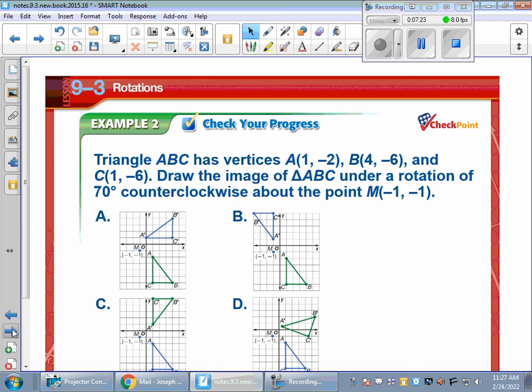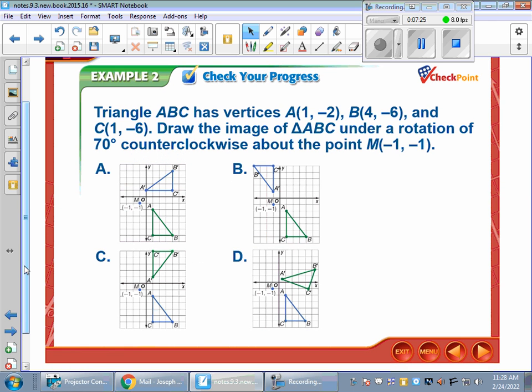And then the last one here, I'm not sure if you can do this or not, but they want a 70-degree counterclockwise rotation. I'm just going to give you the answer on that. And again, how you would do that is you would go from here to the origin, and then you would kind of measure that to see if that goes there to match. Great job, folks.